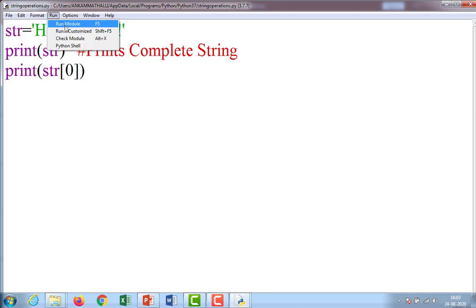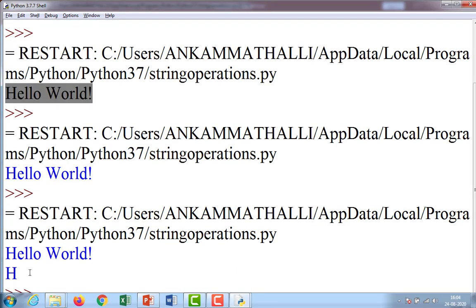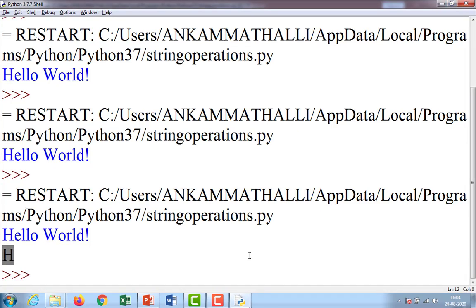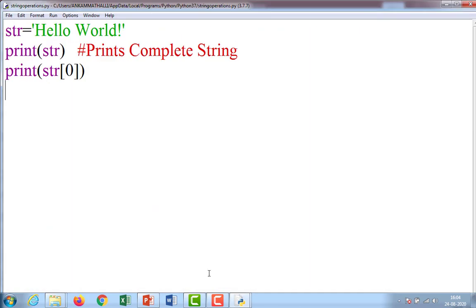If I run this command, the first character is displayed. In the previous case, when I used print str, the complete string was printed. When I use str of 0, 0 indicates the first index. So every string starts with the 0th index only.